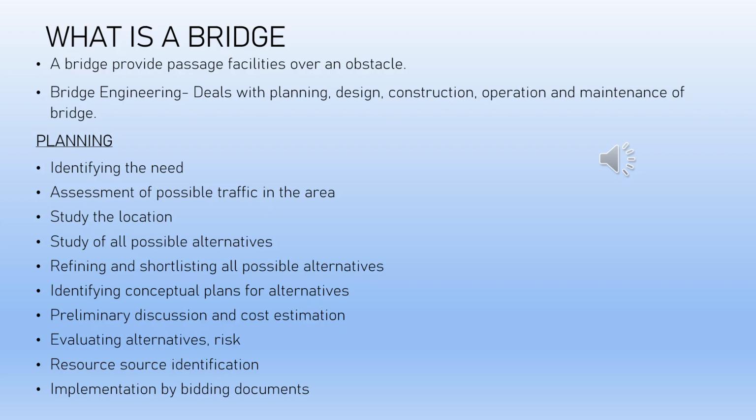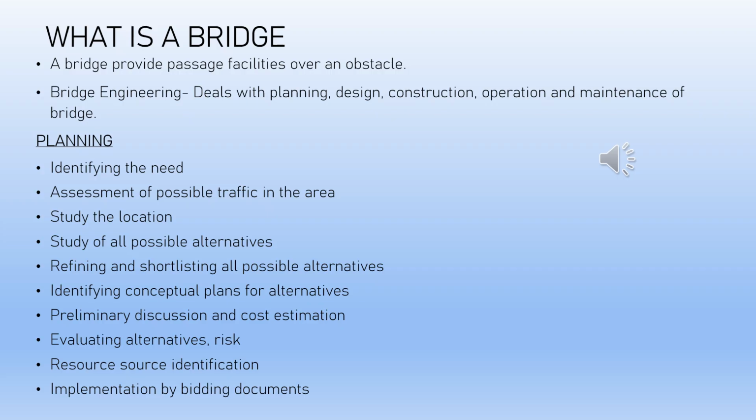Let's discuss the planning of bridges and the steps involved in it. The planning sequence for the construction of a new highway or a railway project is a major part of project planning. Based on the complexity of the barrier across which the bridge must be constructed, the detailing of the project planning increases, because more investigation must be carried out.